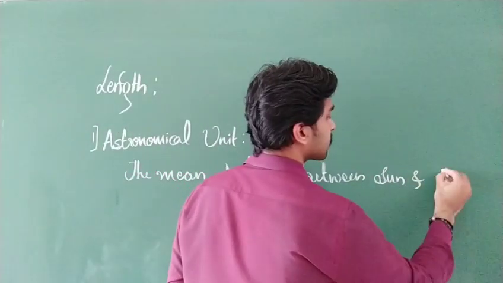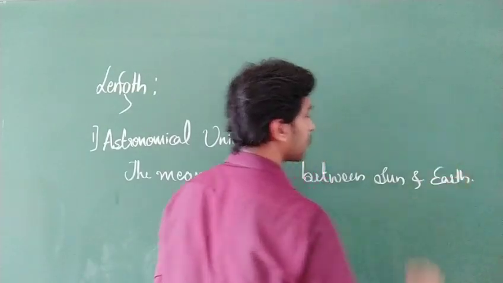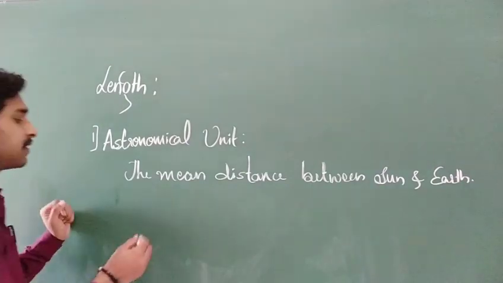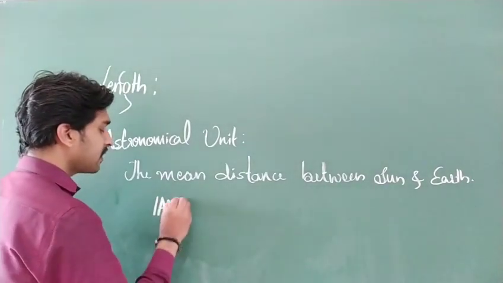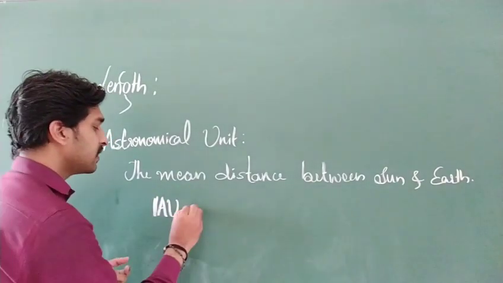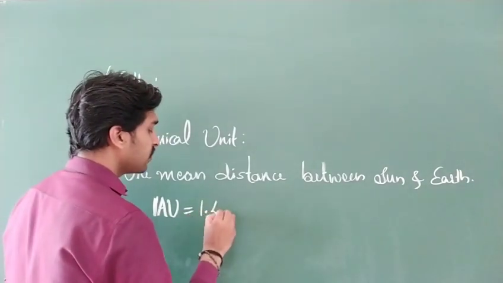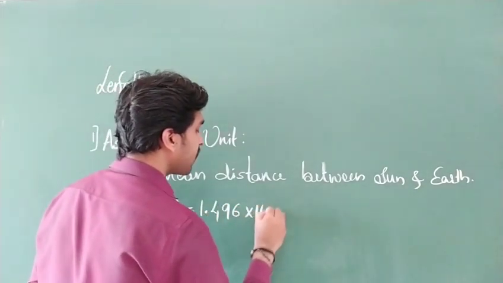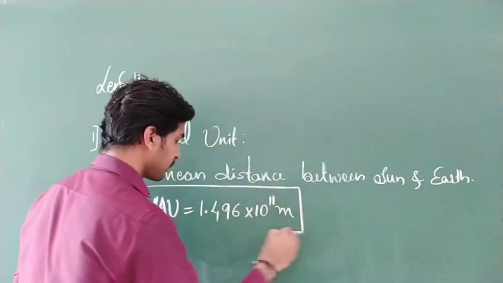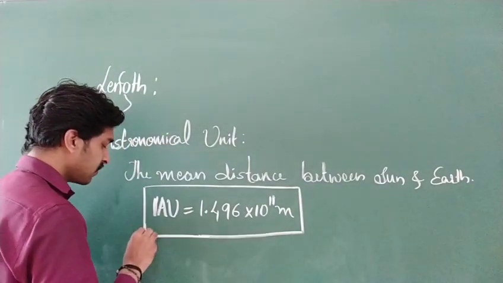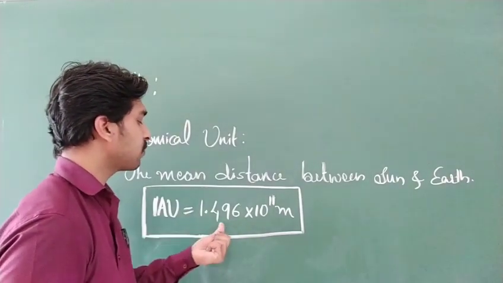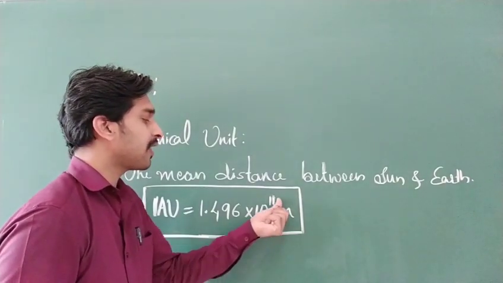Clear? So the mean distance between sun and earth is treated as one astronomical unit. This value is 1.496 into 10 to the power of 11 meters. This is just a basic conversion. You should remember that one astronomical unit is 1.496 into 10 to the power of 11 meters.